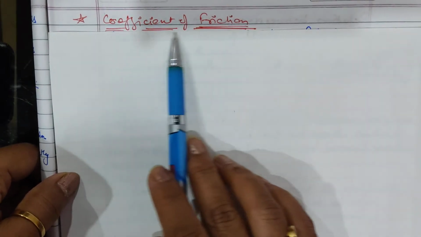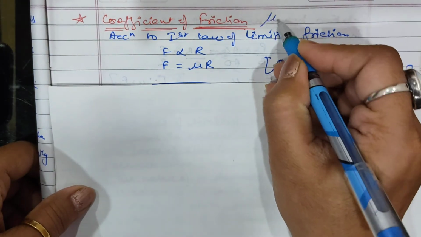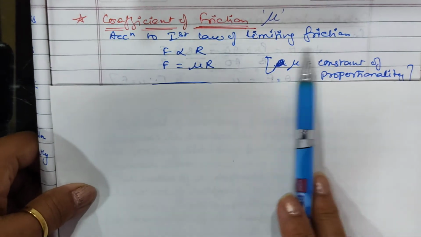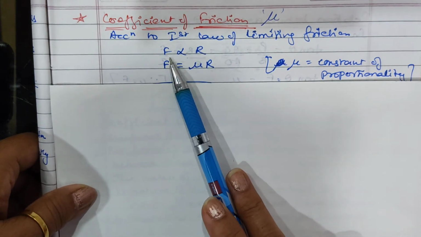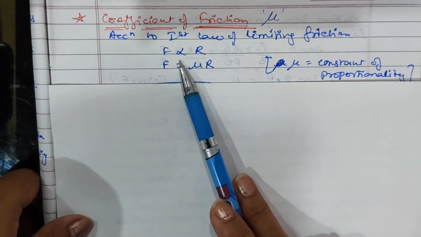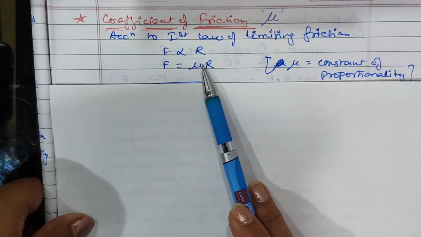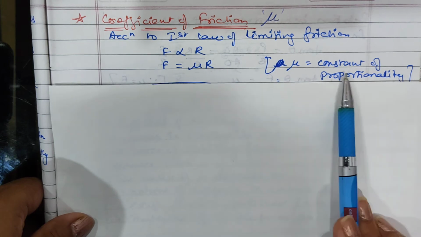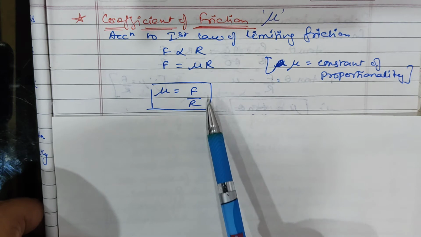Now before coming to some important derivations, let us understand some important terms. The first is the coefficient of friction. The coefficient of friction is denoted by the letter mu. According to the first law of limiting friction, which we just did, F is directly proportional to R. The force of limiting friction is directly proportional to the normal reaction. So when we remove the proportionality sign, a constant will come, which is denoted as mu, the constant of proportionality, and mu is equal to F upon R.